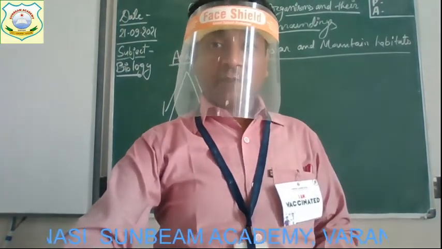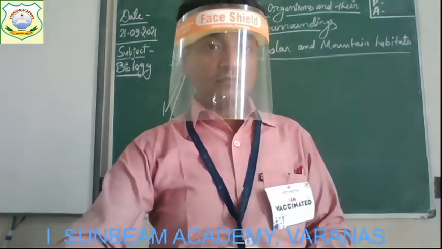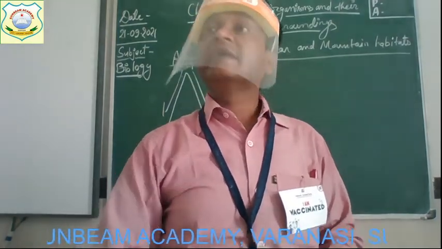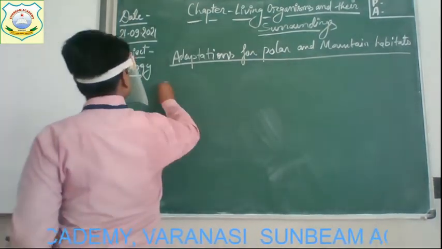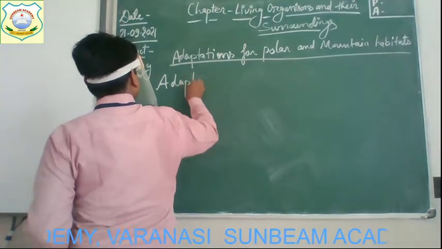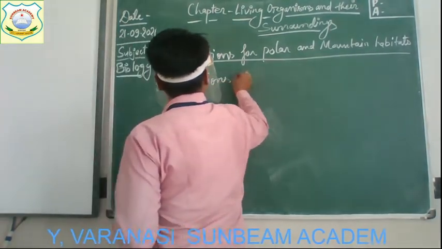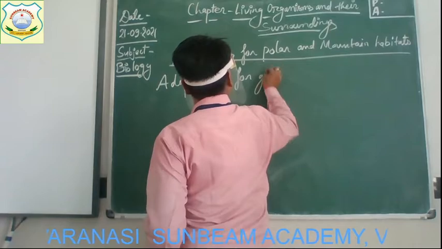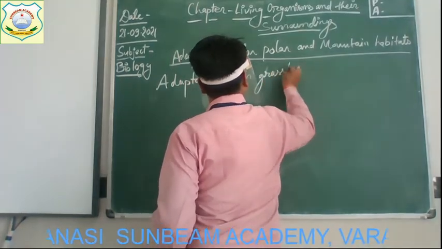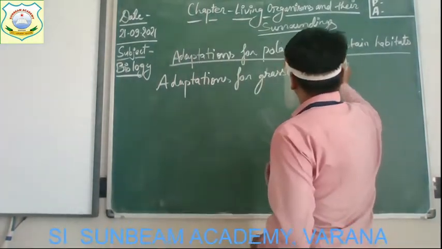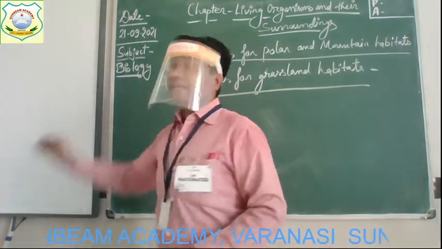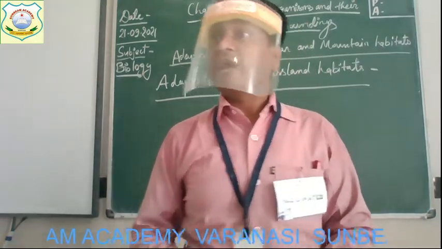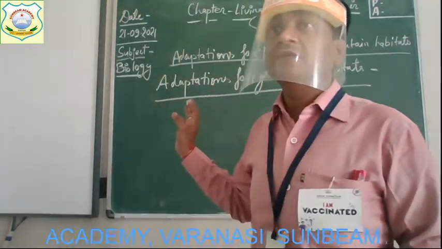And the next adaptation is for the grassland habitat. Grassland habitats. Children, we have discussed this kind of habitat now.